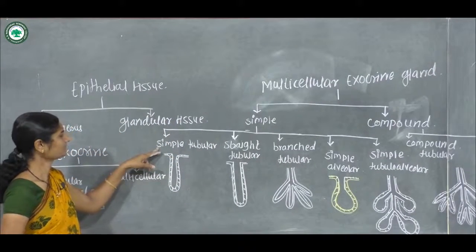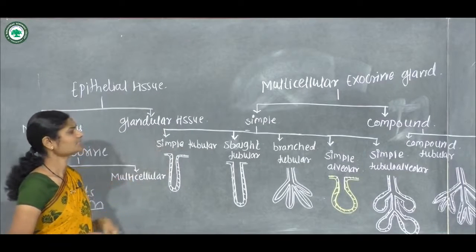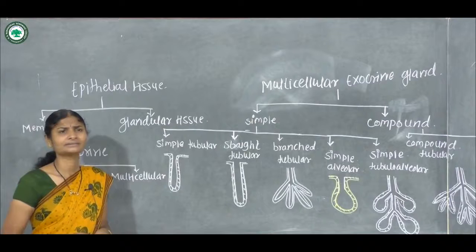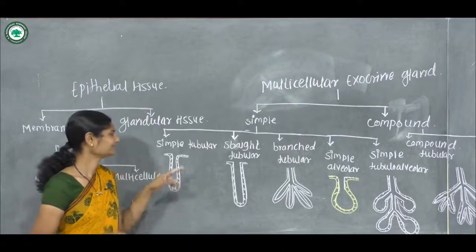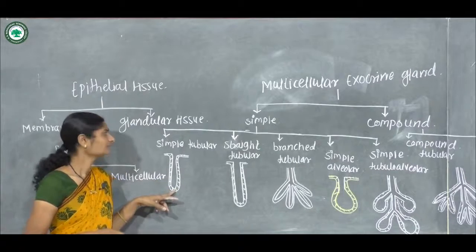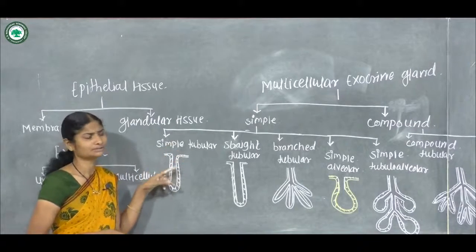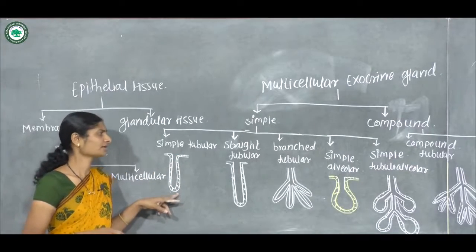First type is simple tubular gland. In this simple tubular gland there are no branches and the duct is a tube-like structure.